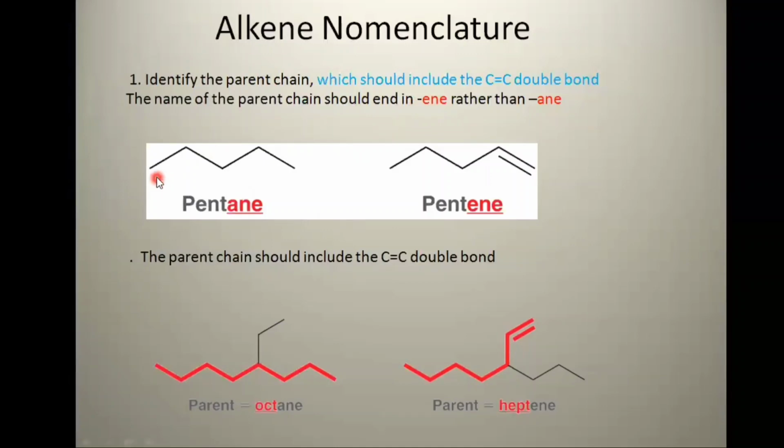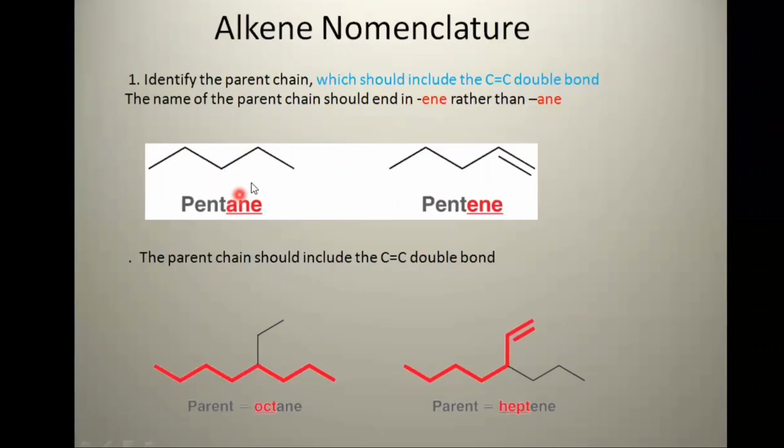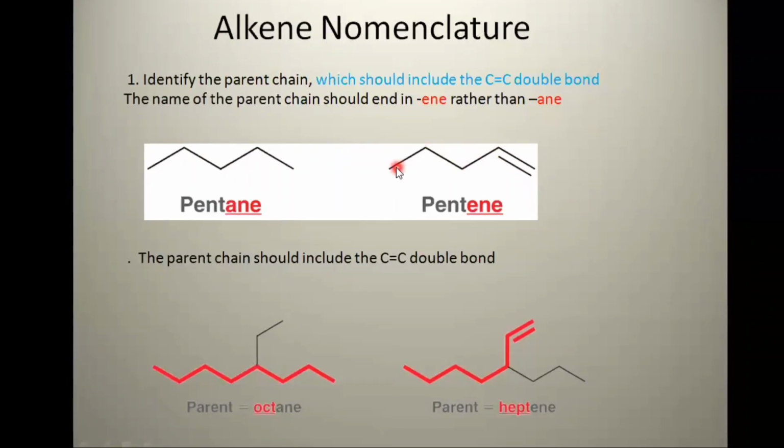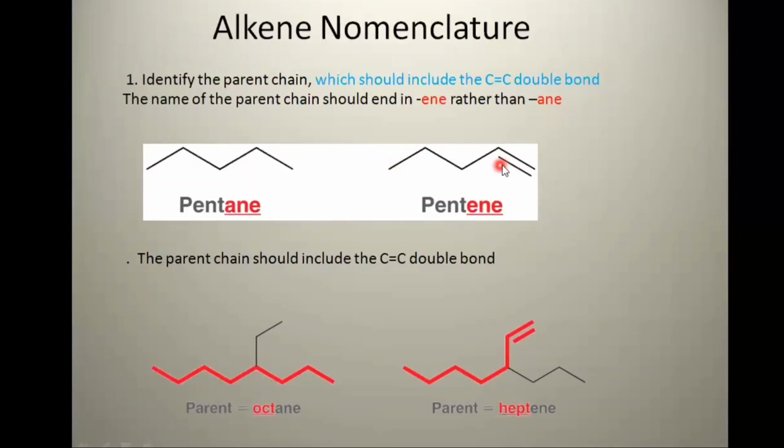So here is a structure, for example, 1, 2, 3, 4, 5. This structure contains 5 carbons, so it is named pentane. Why pentane? Because it is an alkane. When we talk about this one, numbering starts from here, 1, 2, 3, 4, 5. This longest chain contains 5 carbons, that's why it is known as pentene. Why pentene? Because it contains 1 double bond. So the parent chain should include the carbon-carbon double bond.